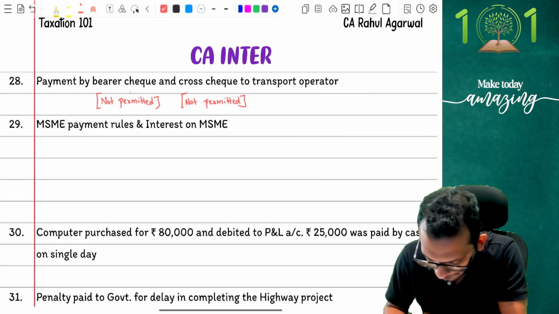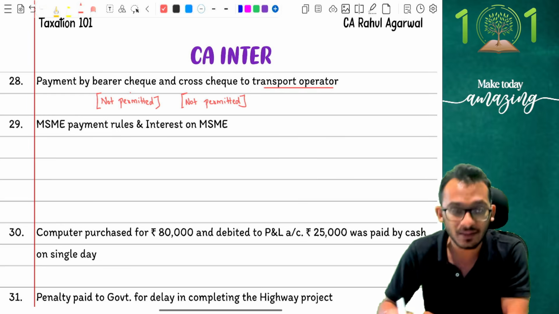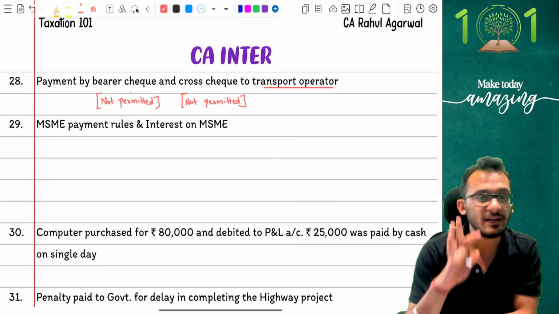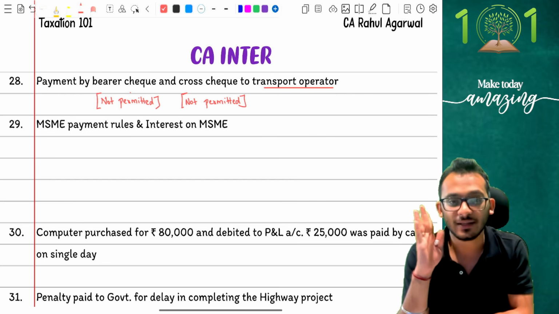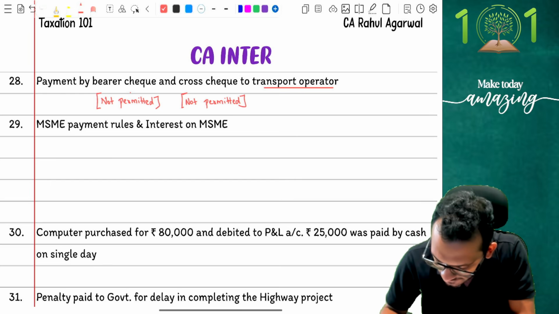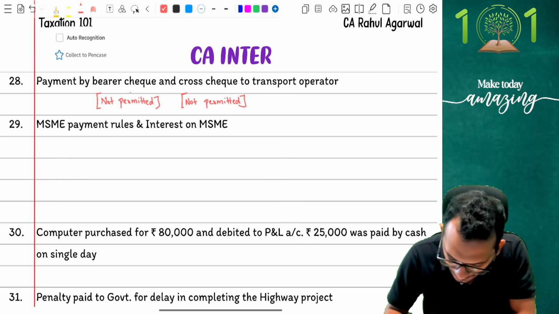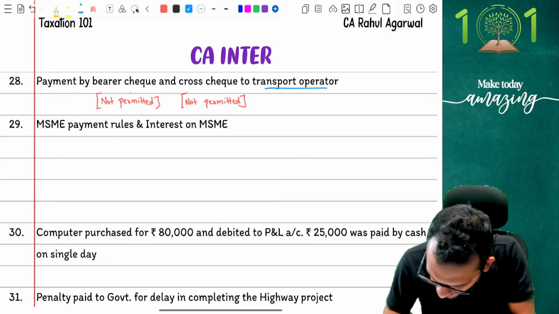Notice carefully, it says the payment is made to a transport operator. When the payment is made to a transport operator, income tax says you can make the payment up to 35,000. Normally the rule is 10,000 rupees, but for a transport operator it becomes 35,000, which means here the answer is going to be fairly simple. I'm going to say, boss, you have made a payment by non-permitted modes. I will ask a very simple question.